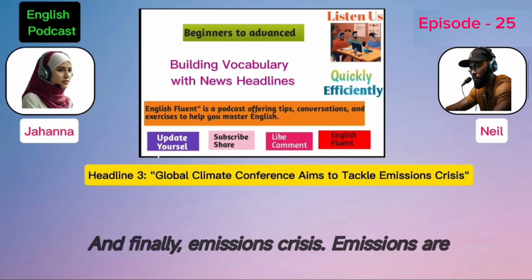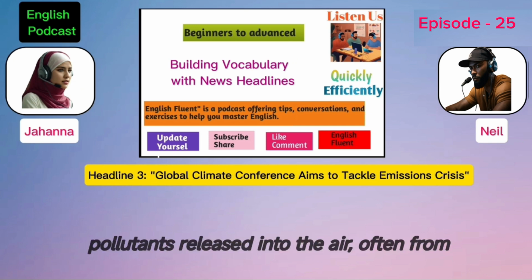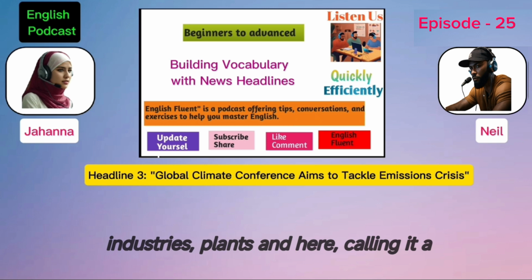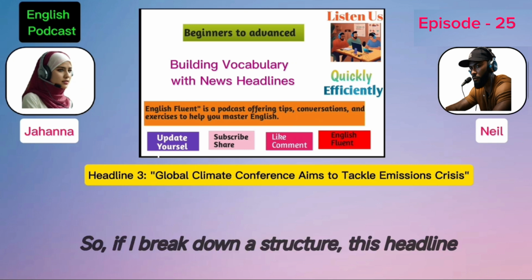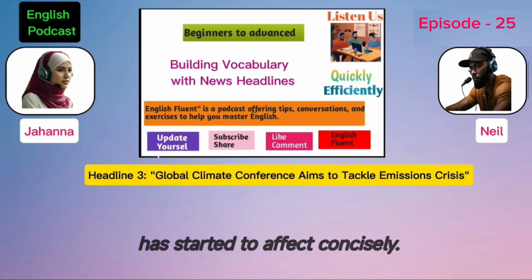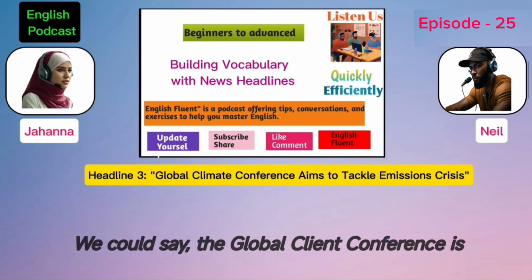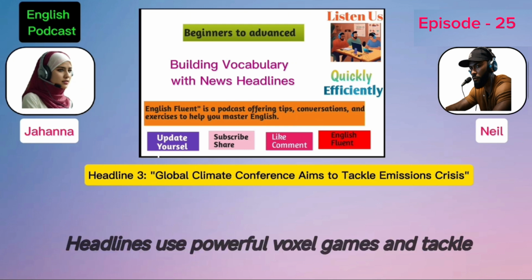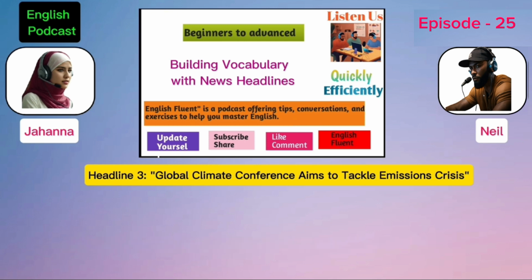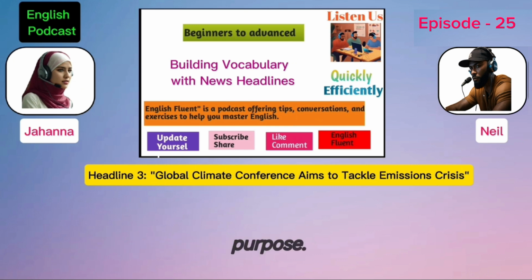And finally, emissions crisis. Emissions are pollutants released into the air, often from industries, cars and power plants. And here, calling it a crisis suggests that it's a serious problem. So, if we break down the structure, this headline is stating a fact concisely. To say this in a more conversational way, we could say, the Global Climate Conference is trying to address the problem of emissions. Headlines use powerful verbs like aims and tackle to make the language impactful. This gives readers a sense of urgency and purpose.